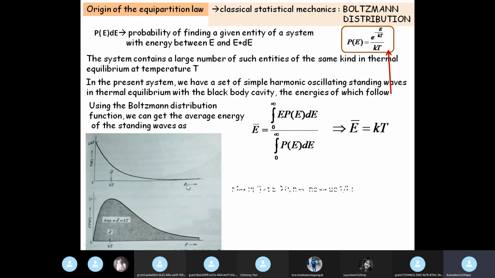So what do we find? We find that the maximum value of P is at E tending to 0, and the magnitude of this maximum value is 1 by kT.